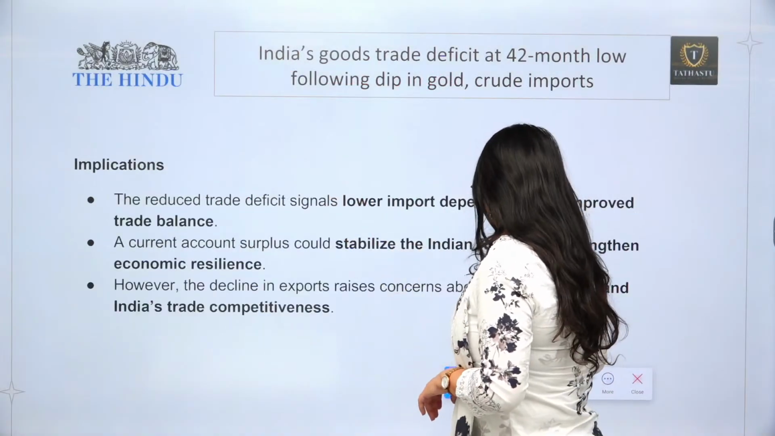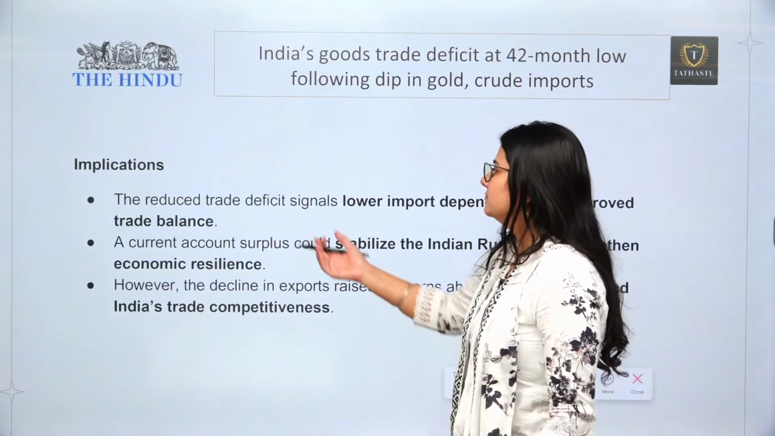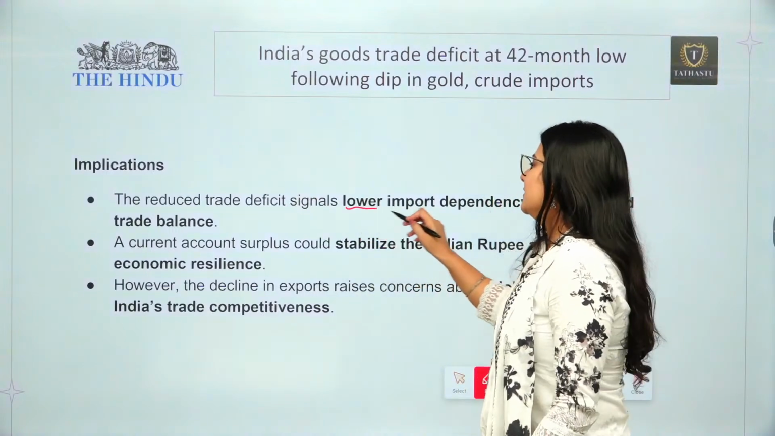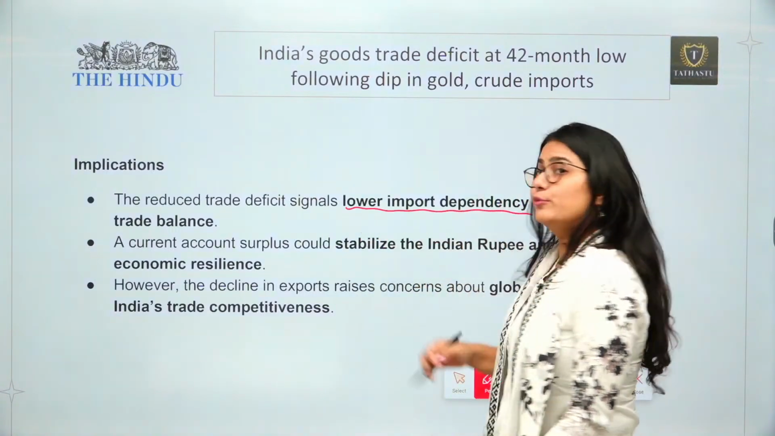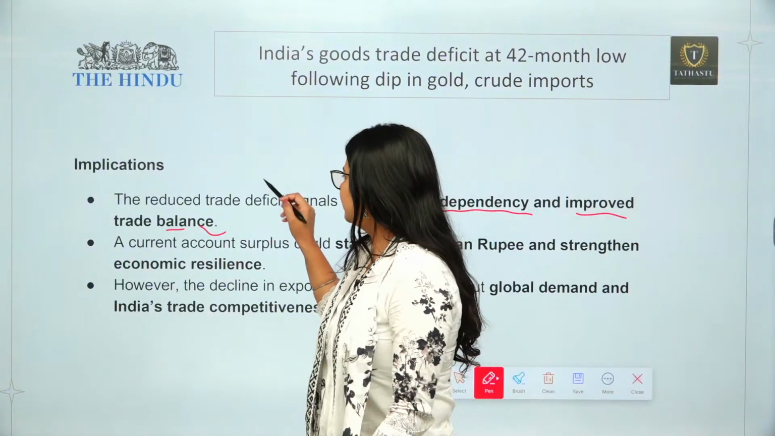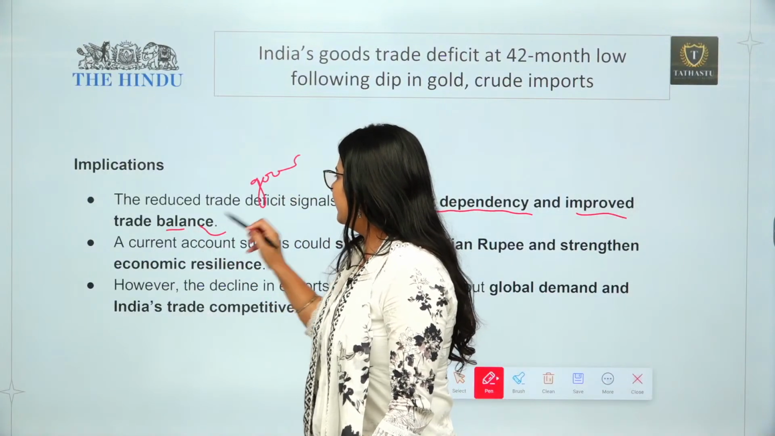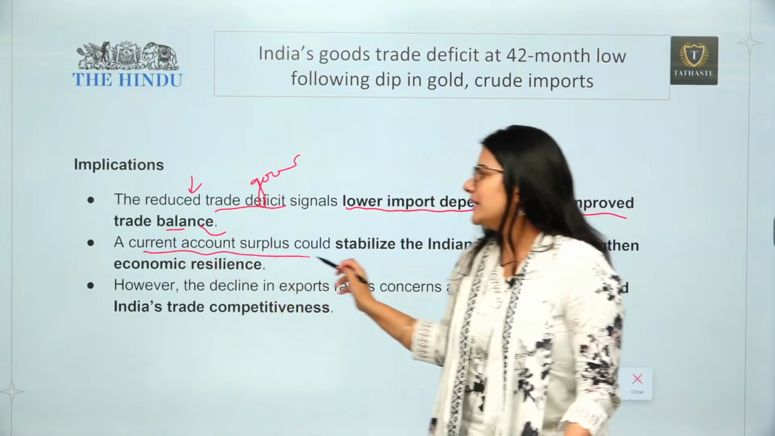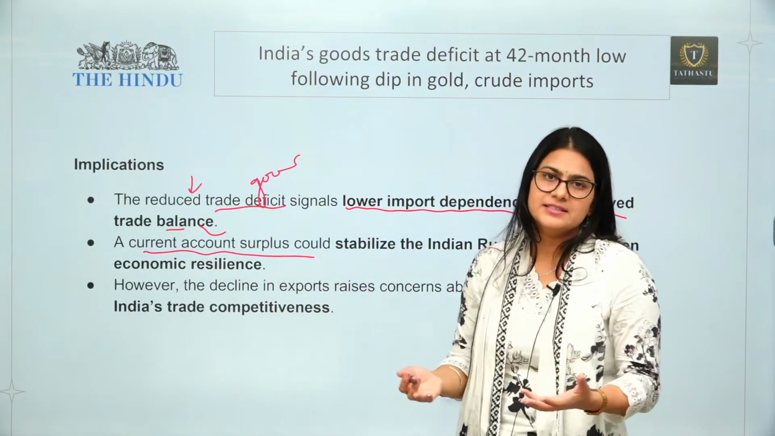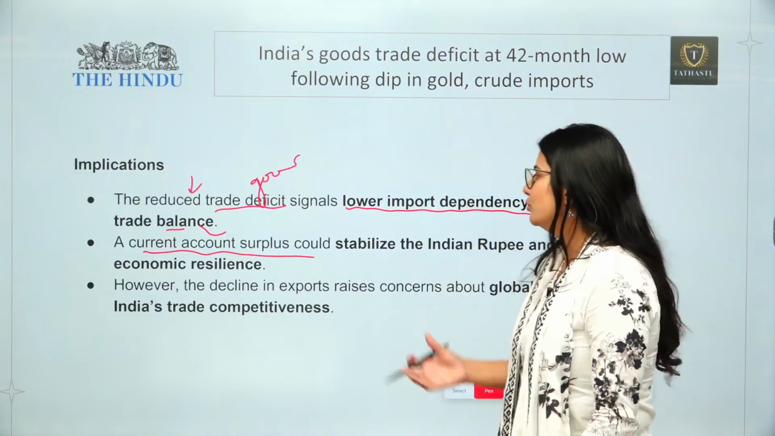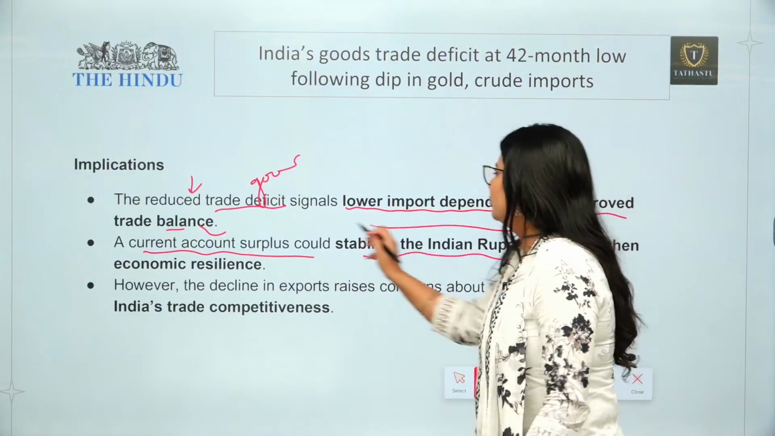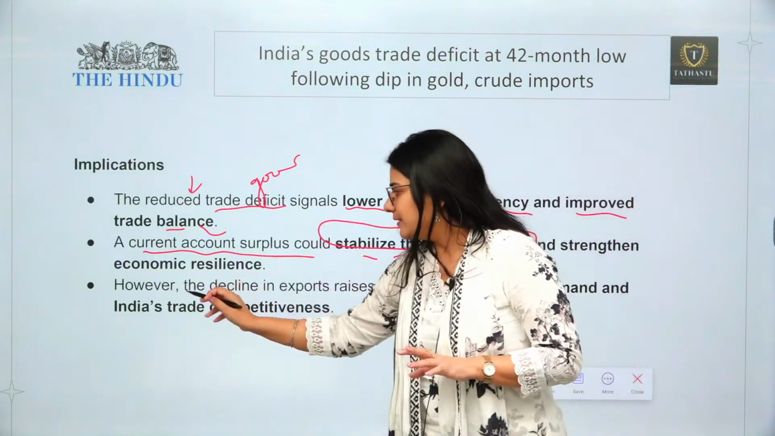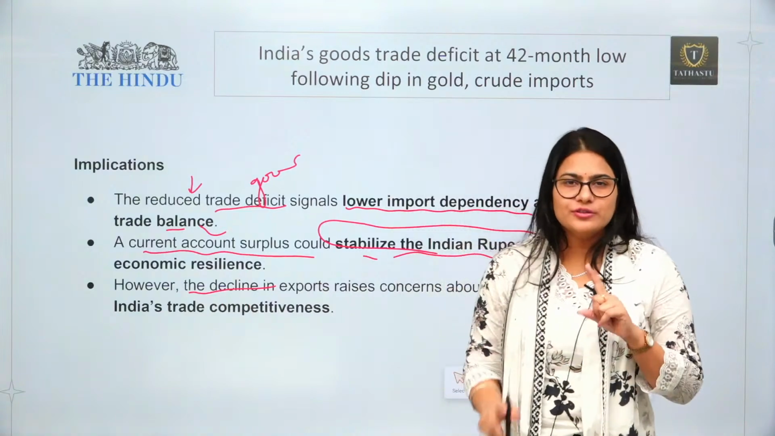What will be the implication? Obviously, if the trade deficit has reduced, it signals lower import dependency and improved trade balance. So it is a good thing, first of all. Second, we all know that if there is a current account surplus projection and the projection is true, then it can stabilize the Indian rupee and strengthen our economy in general.